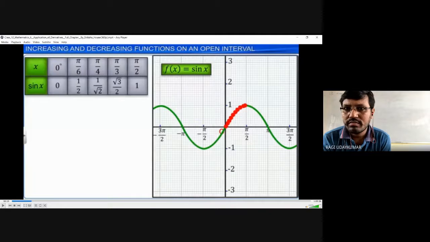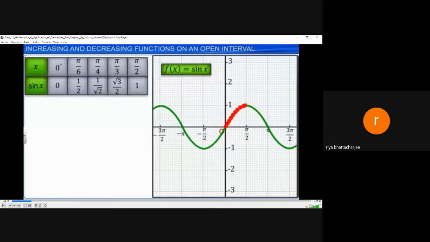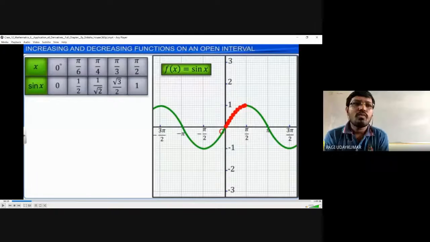No one knows? Really? Sir, please repeat the question. What is the domain of the sin x function?